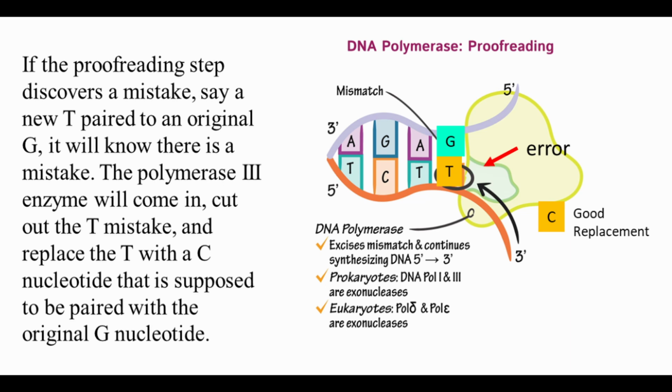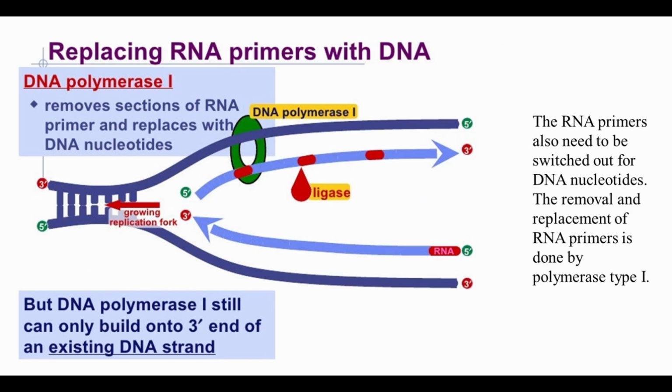If the proofreading step discovers a mistake, say a new T paired to an original G, it will know there is a mistake. The polymerase 3 enzyme will come in, cut out the T mistake, and replace the T with a C nucleotide that is supposed to be paired with the original G nucleotide. The RNA primers also need to be switched out for DNA nucleotides. The removal and replacement of RNA primers is done by polymerase type 1.